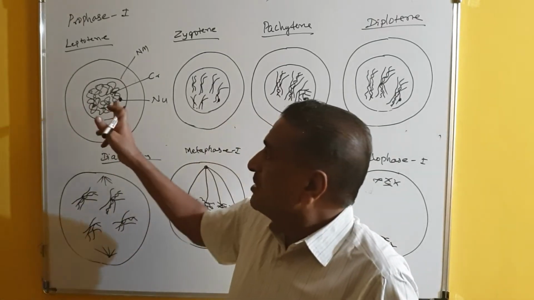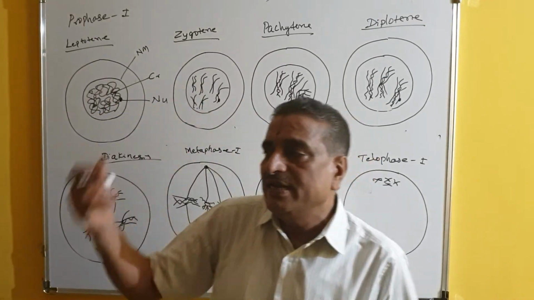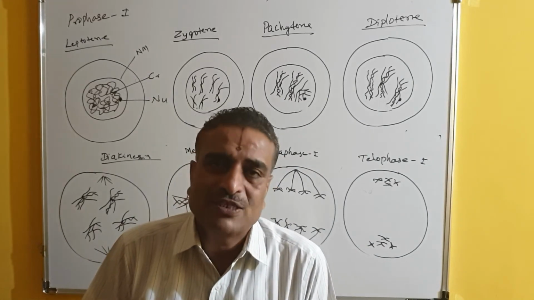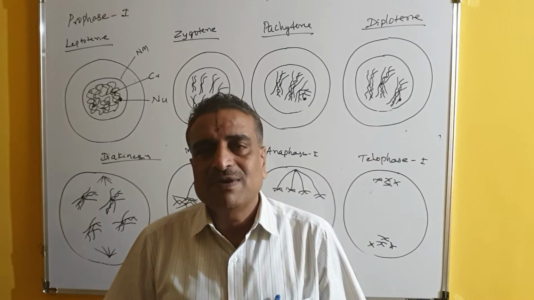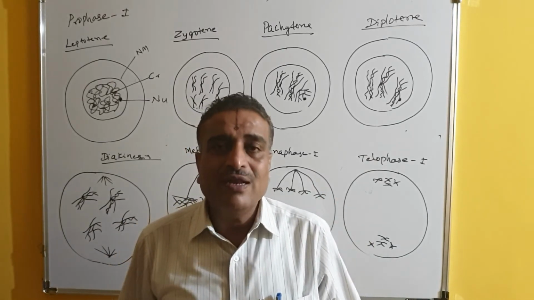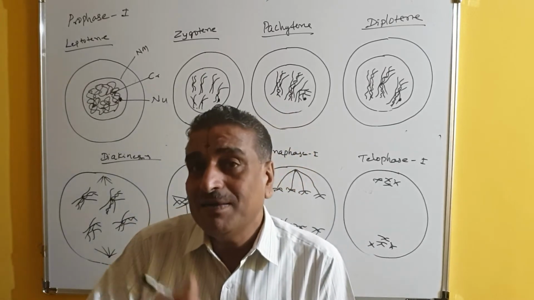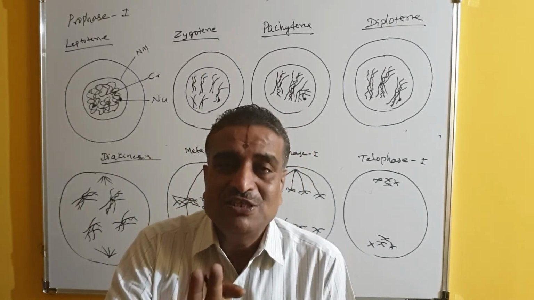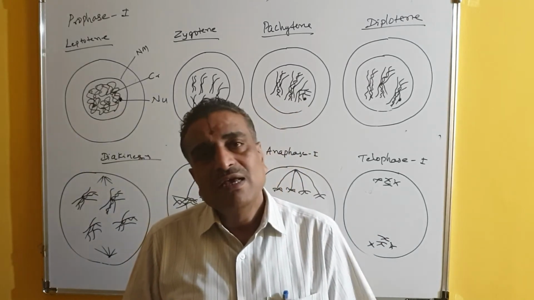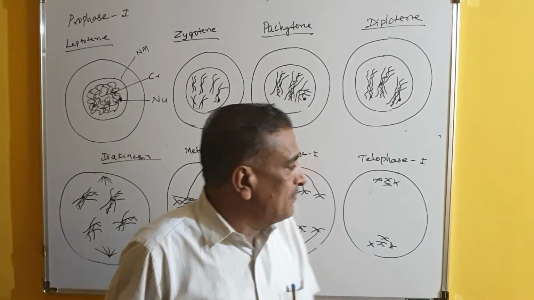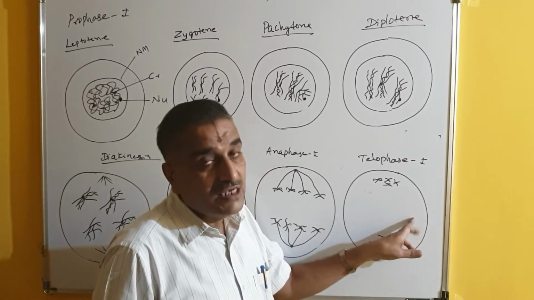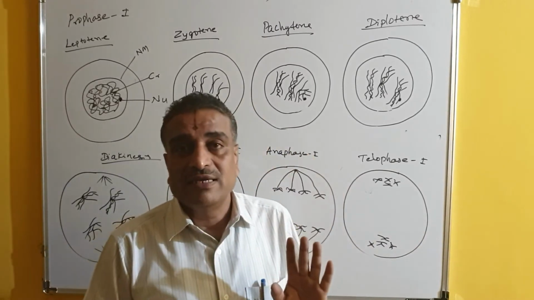So that is leptotene, zygotene, pachytene, diplotene, diakinesis, 5 substages of prophase 1. After this, metaphase 1, anaphase 1, telophase 1. So telophase 1 is over. But after telophase 1, what happens? There is no interphase here. After telophase 1, there may be cytokinesis. Sometimes there may not be cytokinesis.